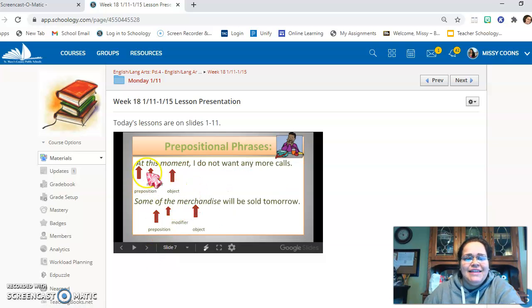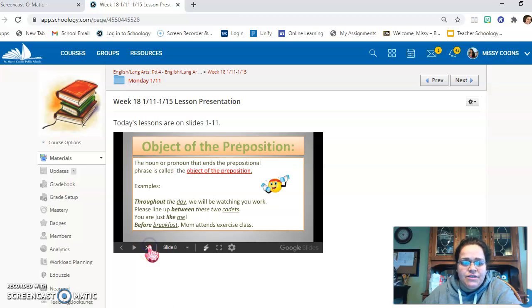Here are some more examples. At this moment, I do not want any more calls. So the prepositional phrase is at this moment, and notice it's at the beginning of a sentence. Prepositional phrases can be at the beginning, middle, or end. So the preposition is at, the modifier in between the preposition and the noun is this, and moment is the object or the noun. Some of the merchandise will be sold tomorrow. Preposition is of, modifier the, and the object or noun is merchandise. So the noun or pronoun that ends the prepositional phrase is called the object of the preposition.